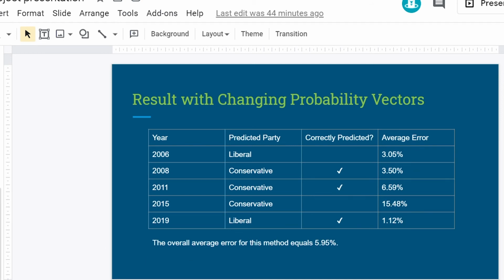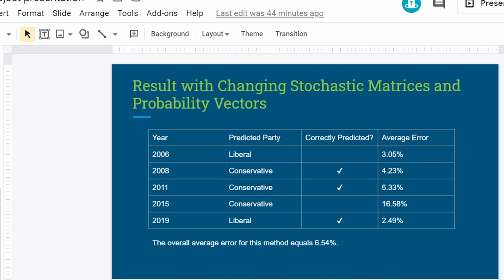Okay, moving on to the next slide. Here we have the result with the changing stochastic matrices and probability vectors. The only difference is that we calculated extra stochastic matrices. For every year, we get a new stochastic matrix and multiply it with the given year.